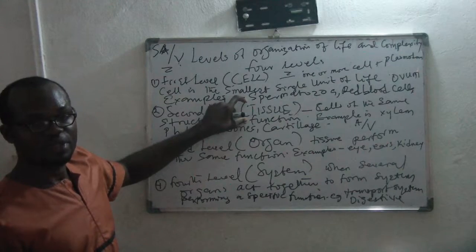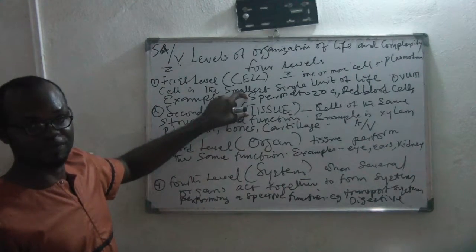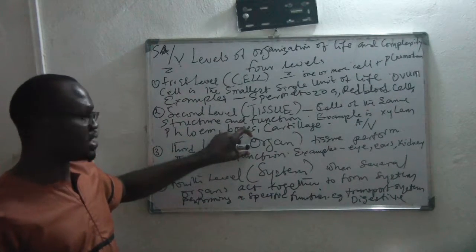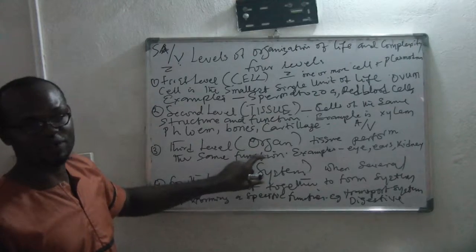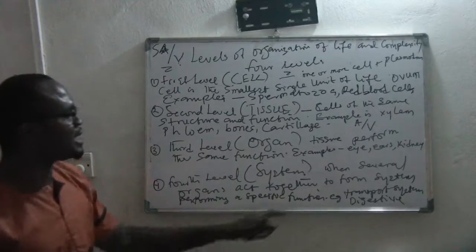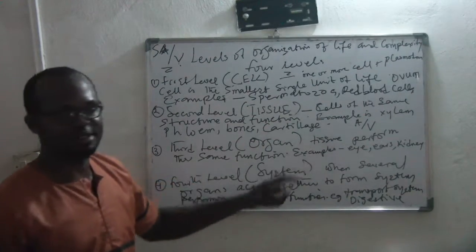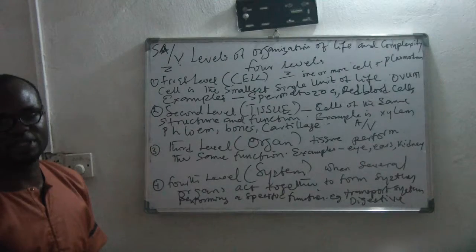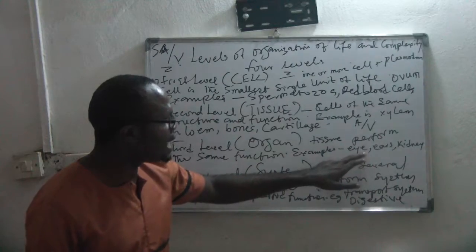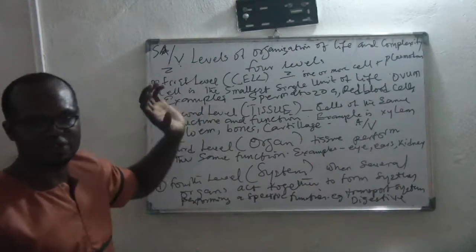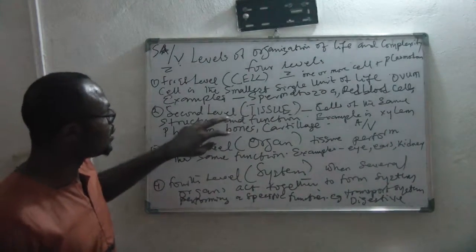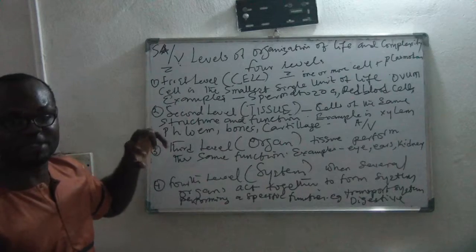When similar cells function together to perform similar function, we call them what? Tissue. When several tissues come together to perform a specific function, we call it what? Organ. Then when several organs come together to perform a specific function, we call it what? System. So if you look at the transport system, it has many organs that come together to form it. Is that clear? Then when you go to the eye, you see that the eye has plenty of different tissues. Then when you go to the bone, you see that the bone is made up of plenty of cells.